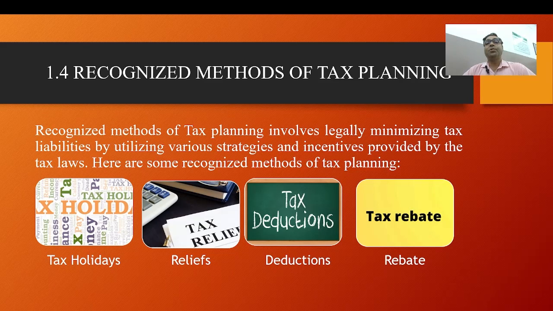Business expenses are costs directly related to running a business, such as salaries, rent, utilities, and supplies, etc. Then charitable contributions, donations to qualified charitable organizations, and mortgage interest paid on a mortgage loan for a primary residence or investment properties.